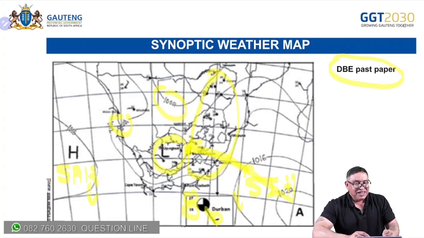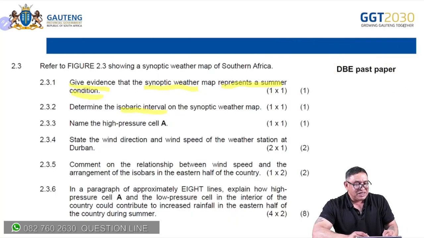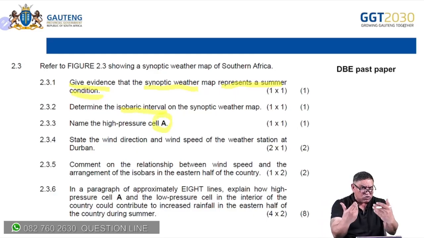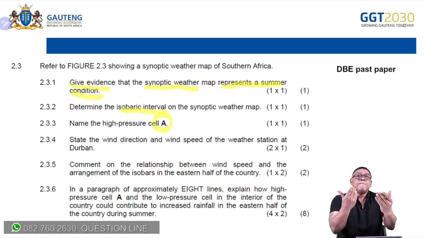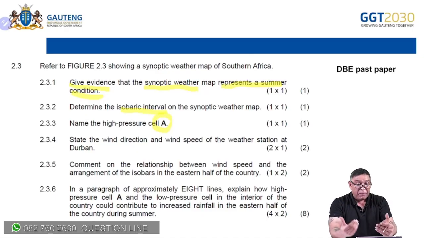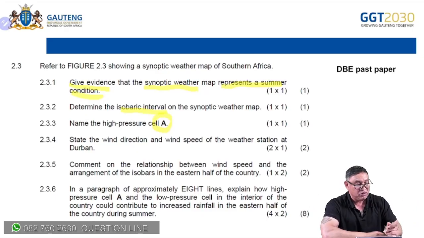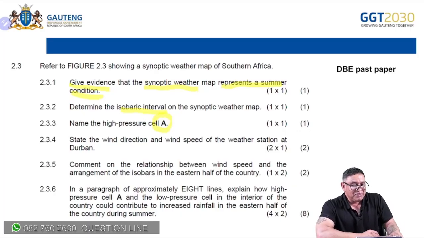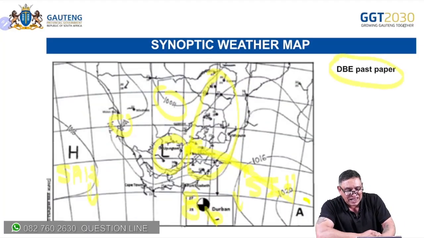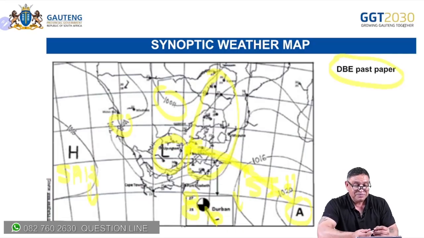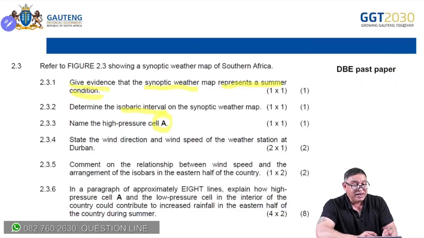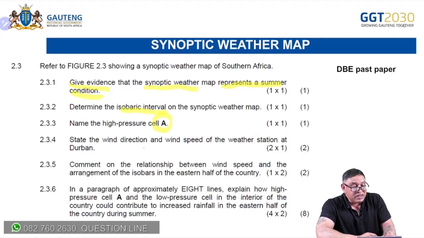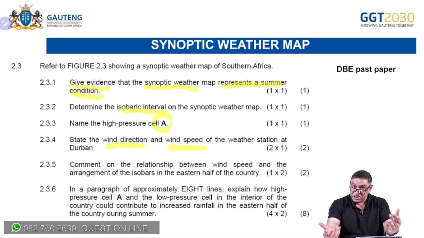All right, let's go again and look at the next one. Name high pressure cell A. Can you see, learners, you've already worked out so much of the synoptic map, or the questions based on the synoptic map, before you looked at the questions, so you can become good examiners also. So I'm going to go back, and you know A is the South Indian high. And then we go back again to the next one. State the wind direction and wind speed, and you already knew. You worked it out. Southeast and 5 knots, because it's not right at the end.